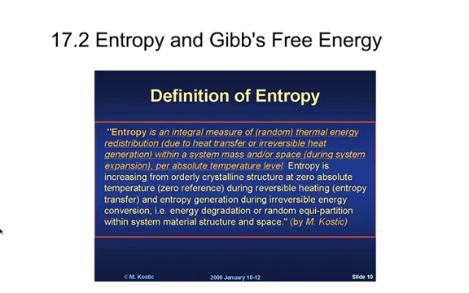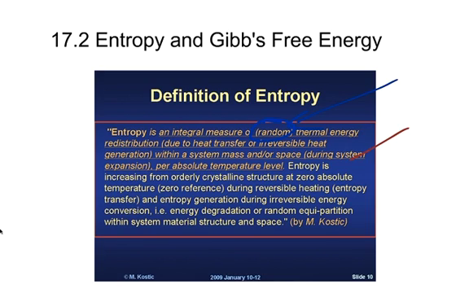And it's talking about an integral measure of random thermal energy distribution. So it is the random thermal energy distribution within a system. That doesn't make a lot of sense, really. But I think the easiest way to think of it is about randomness and about things spread out. When we're talking about entropy, some definitions talk about energy that cannot be used. It's just the random energy in a system that used to spread things out.